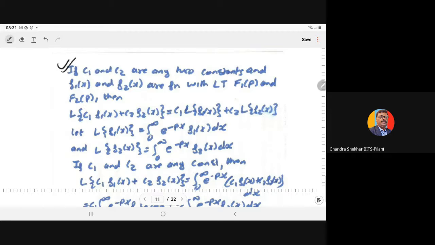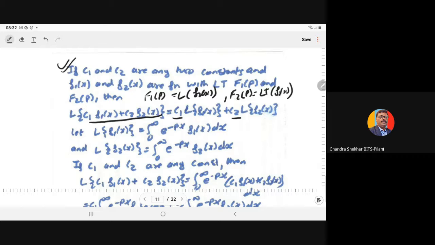Here we define the linearity of the Laplace transform: if c1 and c2 are any two constants, and f1 and f2 are functions with Laplace transforms, meaning F1 of p is the Laplace transform of f1 of x and F2 of p is the Laplace transform of f2 of x, then the Laplace of a linear combination, c1 f1 plus c2 f2, is equal to the linear combination of the Laplace transforms.